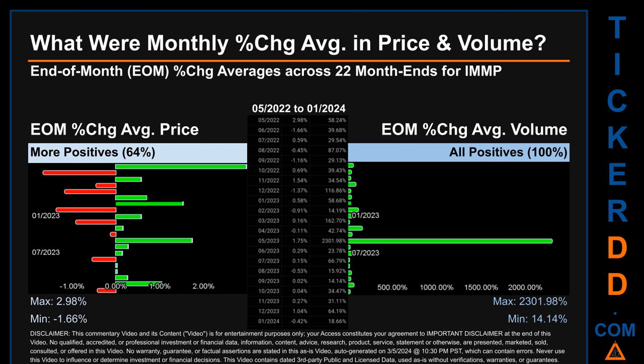Price saw an end-of-month max of 2.98% in average percentage change, along with a minimum of -1.66%. For volume, the maximum and the minimum monthly percentage change were respectively 2301.98% and 14.14%.